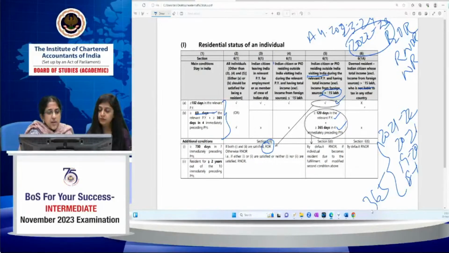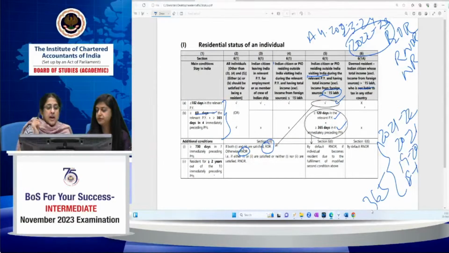If one of the conditions is satisfied, or if both the conditions are not satisfied, then the person becomes a resident and not ordinarily resident. Okay. In case of a resident and not ordinarily resident, the income earned outside India will not be taxable unless it is from a business controlled from or profession set up in India. So the only additional income over and above a non-resident, which is taxable in case of an RNOR, is income from a business controlled from or a profession set up in India.